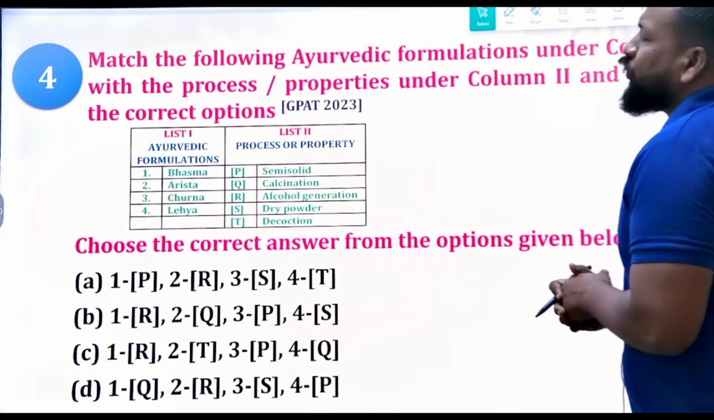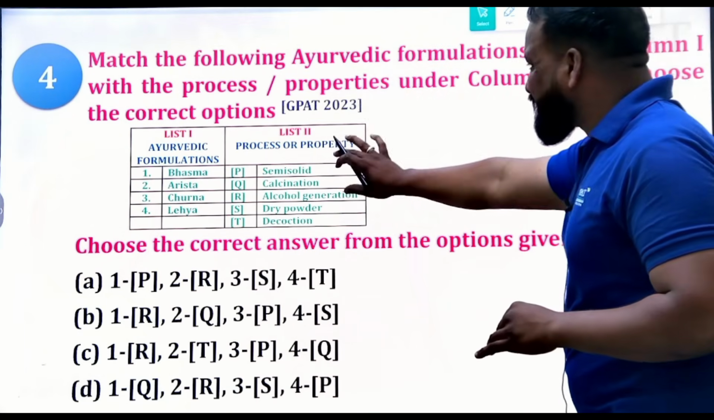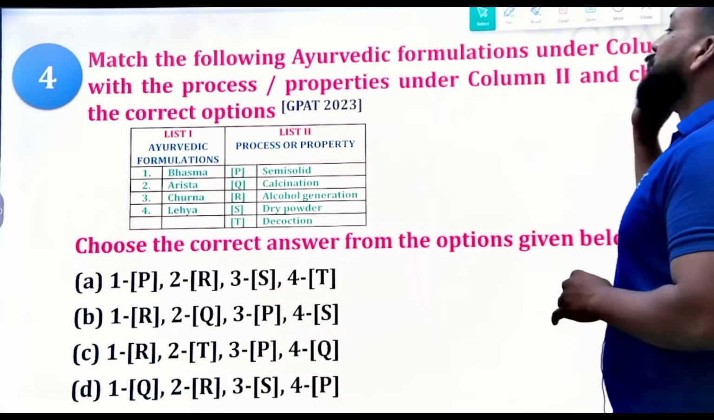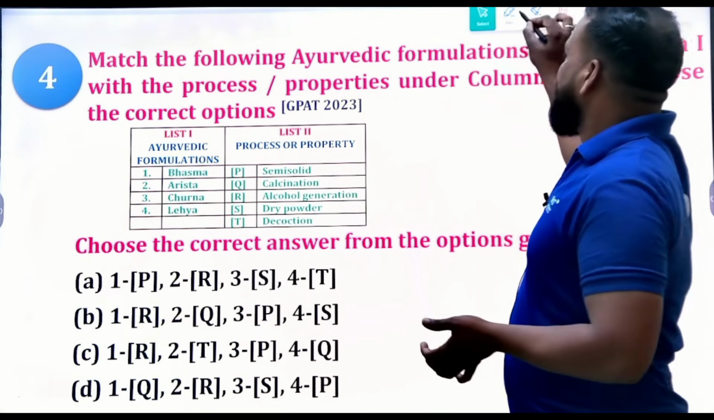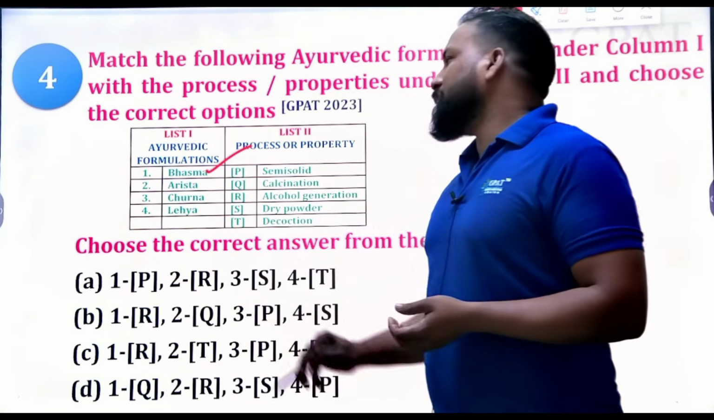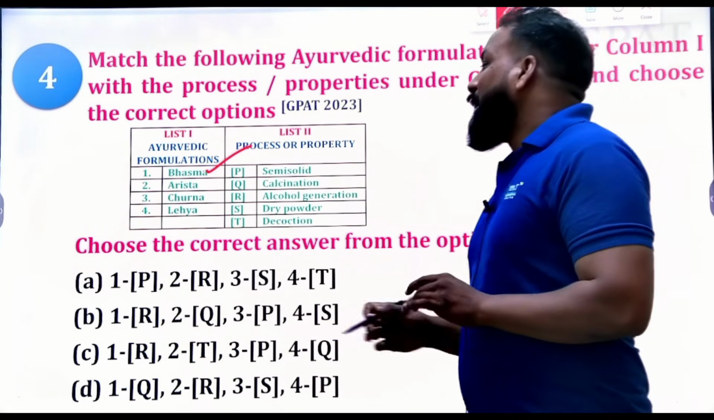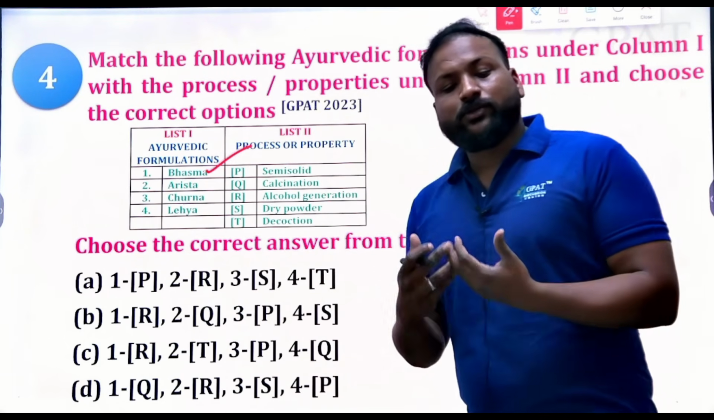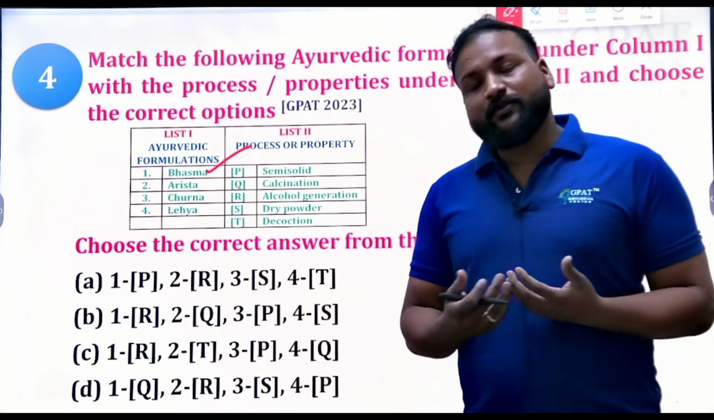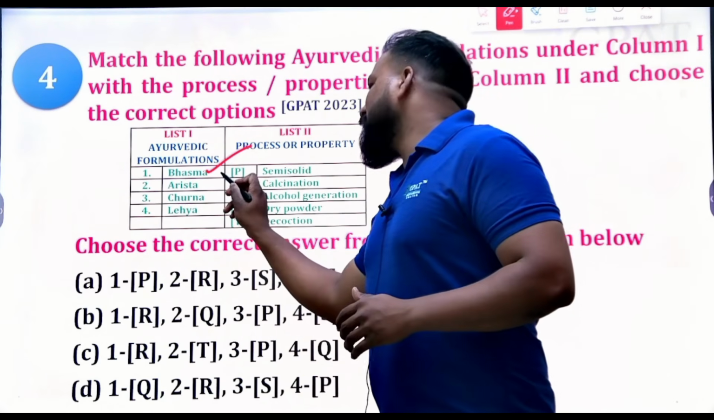Fourth question. Match the following Ayurvedic formulations under column 1 with the process and properties under column 2. Choose the correct option. Just now I discussed, right? Bhasma means it is a calcinated product. This is from the 2023 question. While reading Ayurvedic formulations, you should know what Asava, Arista, Vatika, Gutika and Lehya mean. Bhasma means calcinated product.